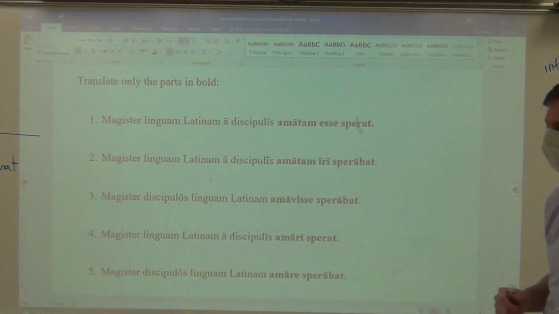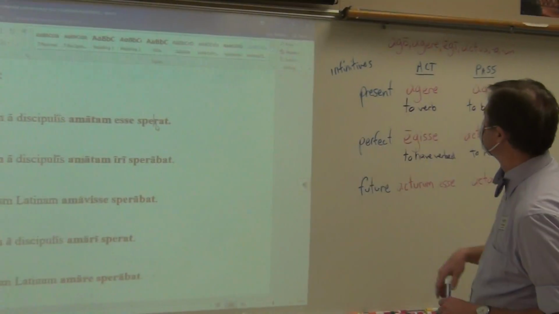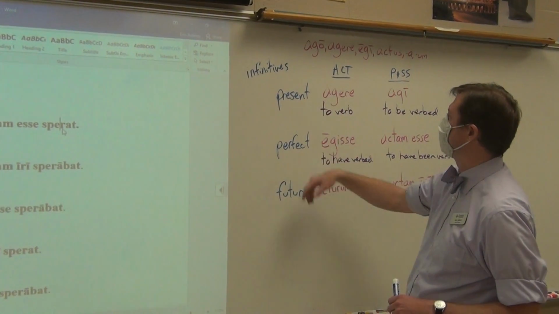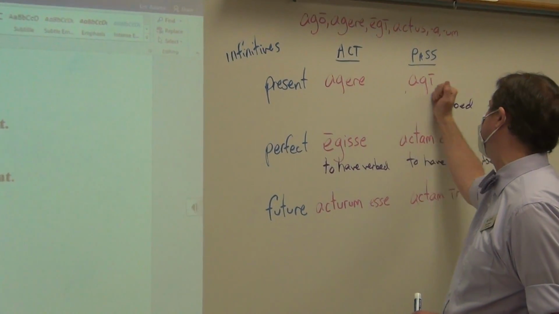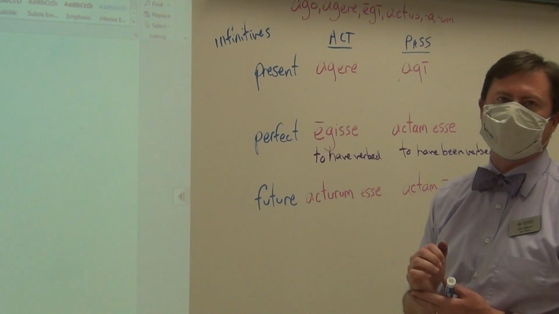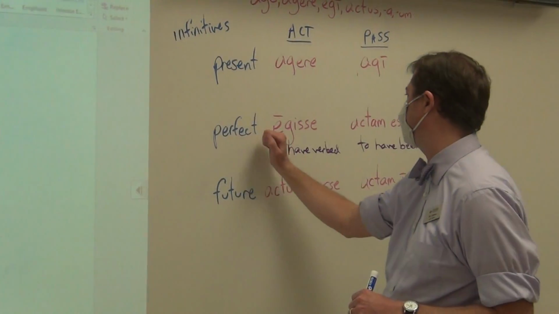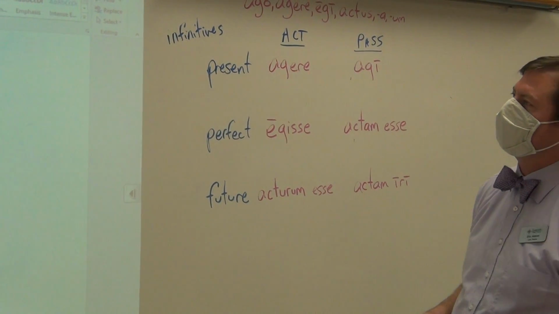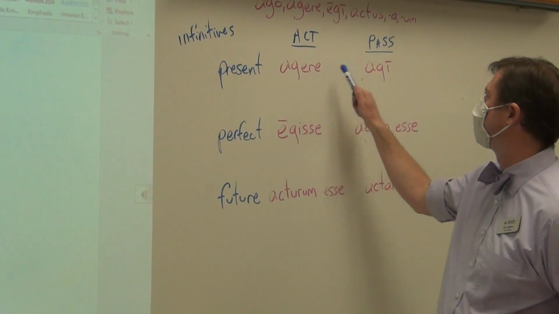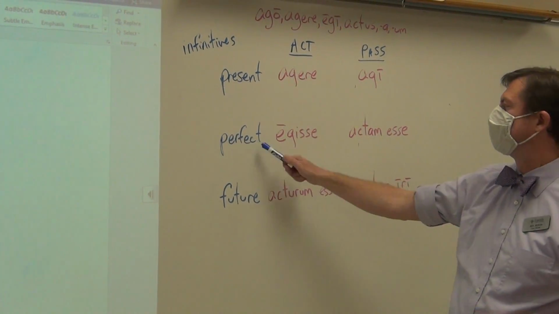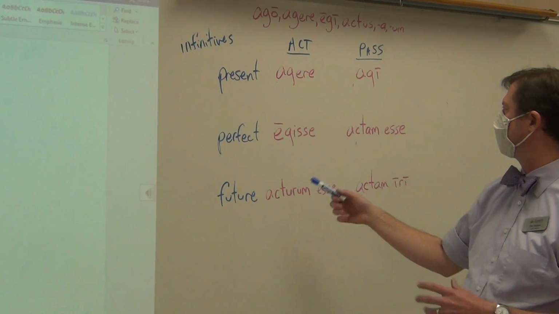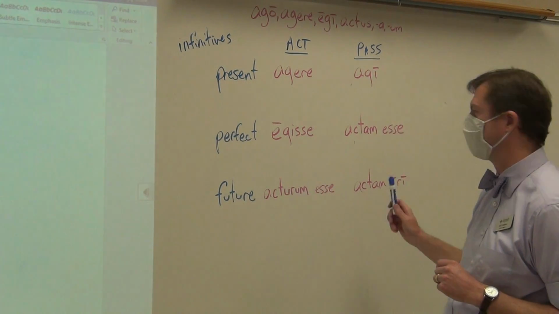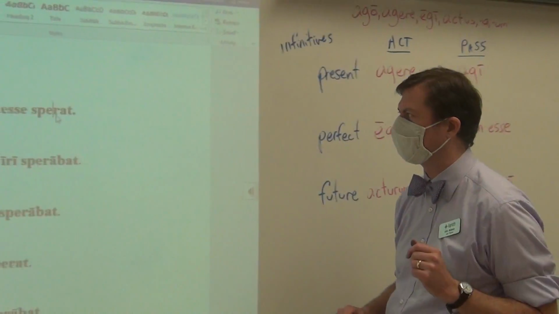Please review really quickly our infinitive forms. Agere, agi, and here in the indirect statement, remember, we will not be translating like an infinitive because they are going to be the verbs of a clause, and they will have subjects as accusative. So I'm going to go ahead and get rid of these infinitive translations. Remember, the whole key is present infinitives occur at the same time. Perfect infinitives, the action is going to occur before the introductory verb, and future infinitives, they are going to occur after.